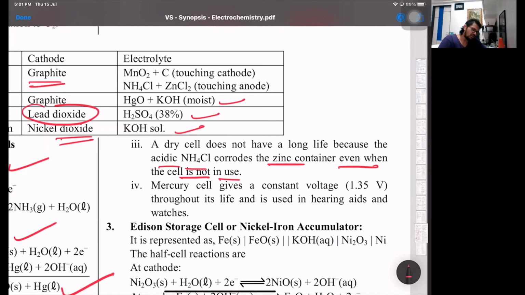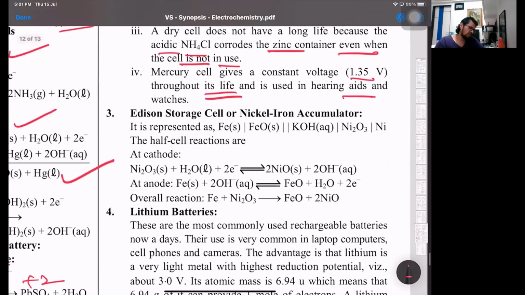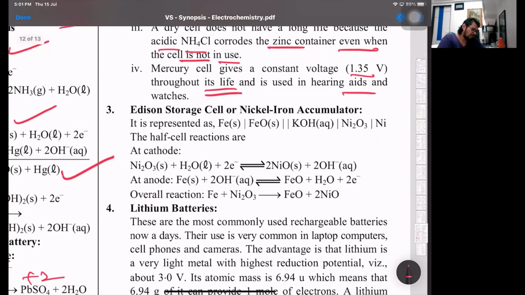Mercury cell gives a constant voltage, and it's basically used in hearing aids, but it doesn't have a long life. A very long life is not there because, being alkaline in medium, it can be used only for some amount of time. Then the nickel iron accumulator, this is an add-on one. As well as lithium batteries. These two are both extra points. We don't have it there, just for your knowledge.